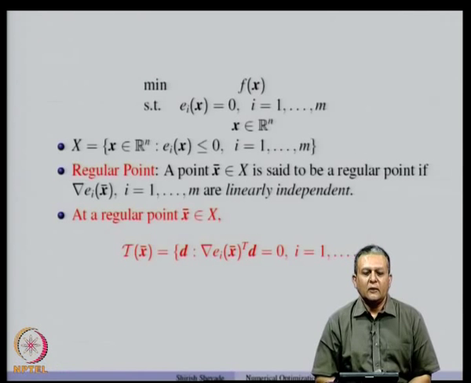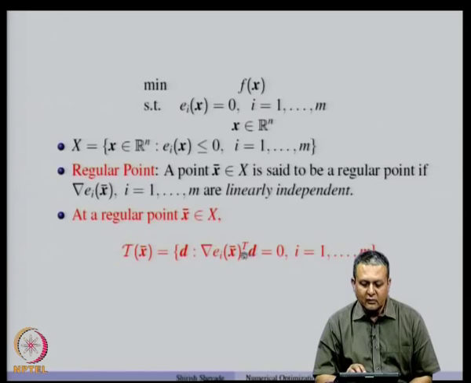Now, we will use this result, we will not prove it, that at a regular point x bar, the tangent set is characterized by the set of all directions d which are orthogonal to the gradients of E_i at x bar, or the gradients of the equality constraints.